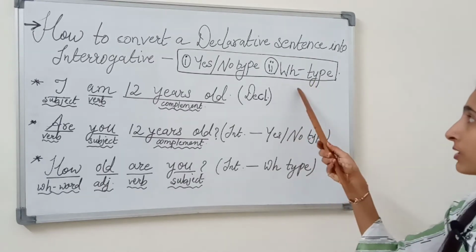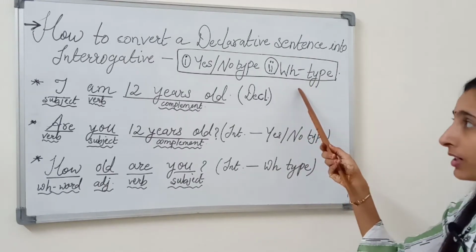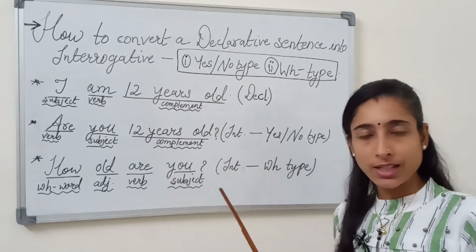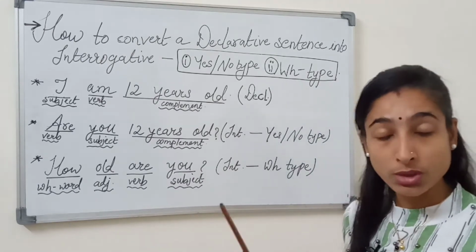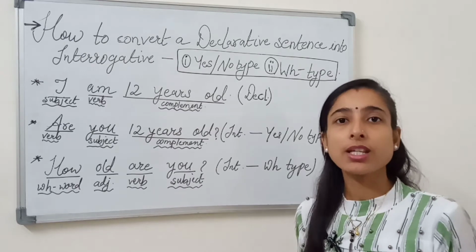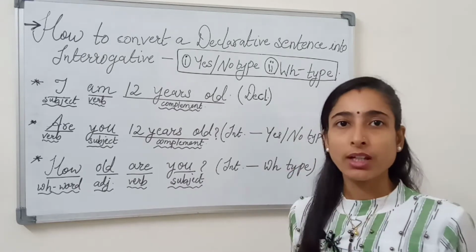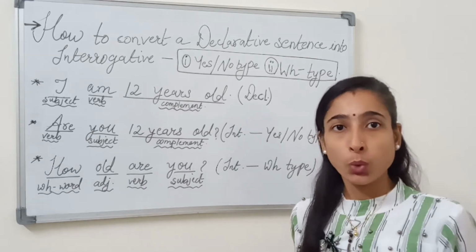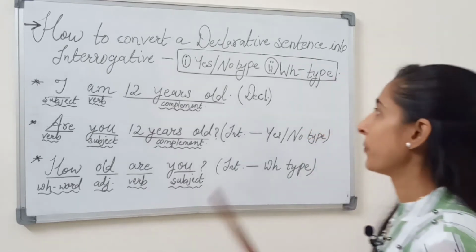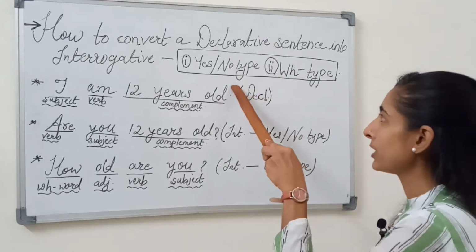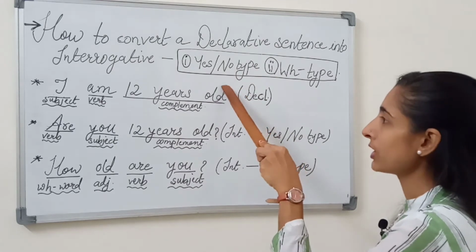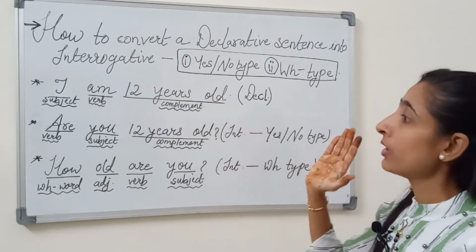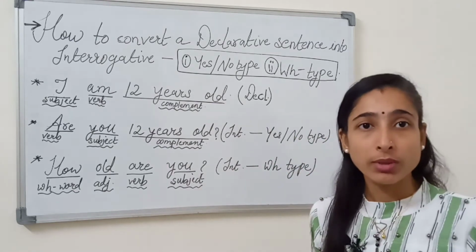WH type means that whenever you convert a sentence into a WH type interrogative sentence, the sentence will begin with how, why, where, when, who, whose, whom. And in the yes-no interrogative type, the sentence will start with a verb.